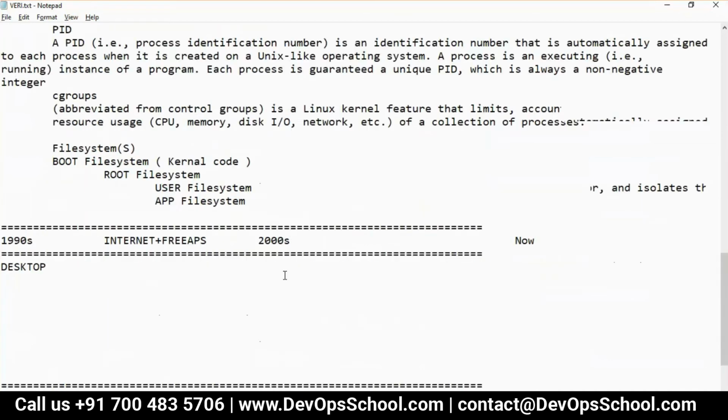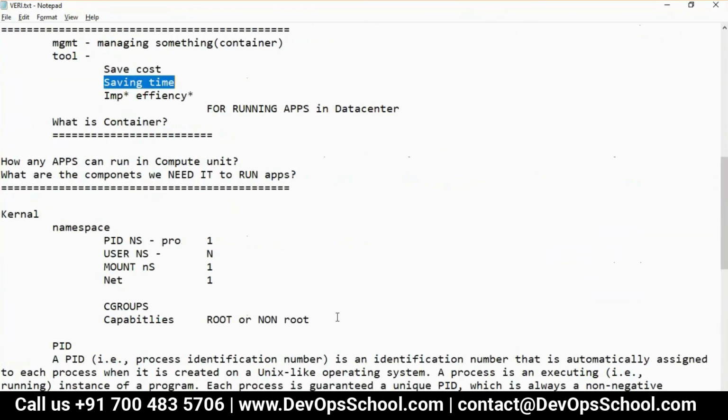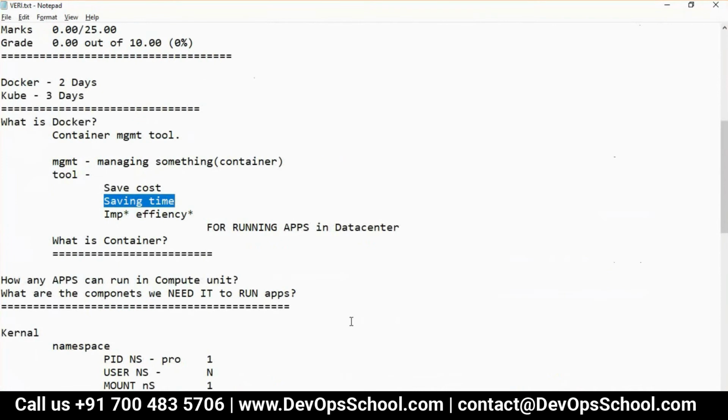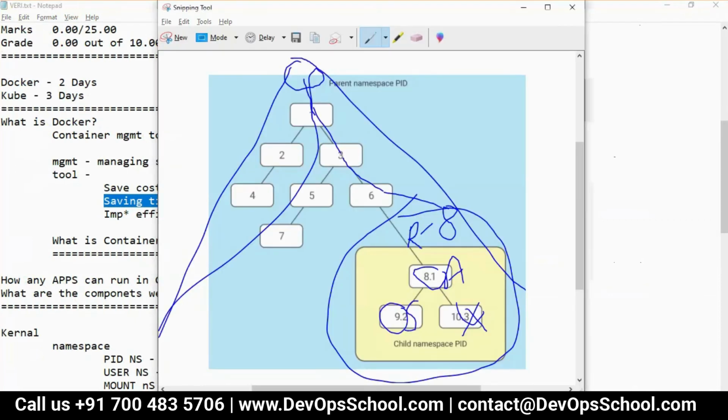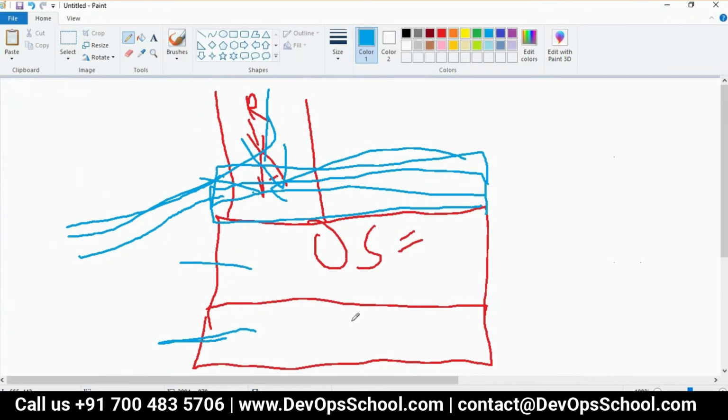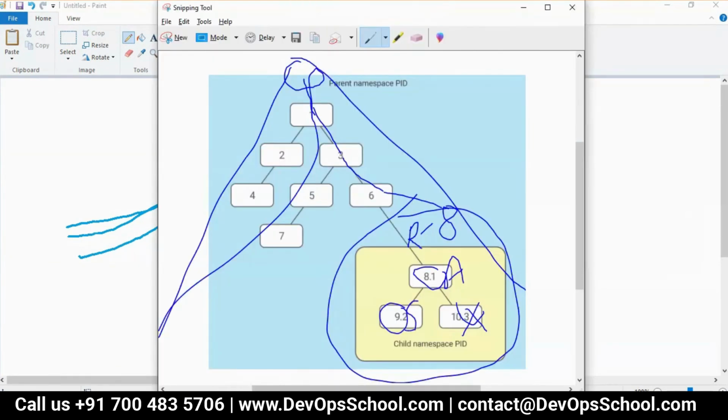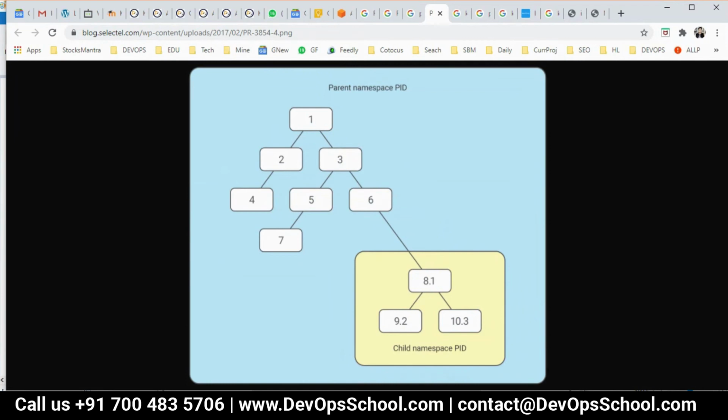Because if I add a physical machine again in a data center, it takes hours and hours to assemble the hardware, format the system, install the operating system, install the prerequisite app, then test it, then attach it to the data center load balancer and stuff like that.